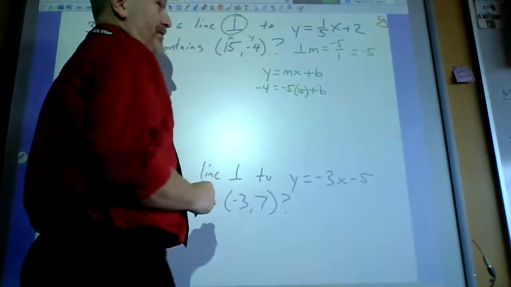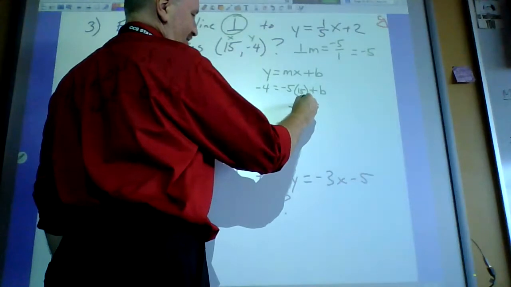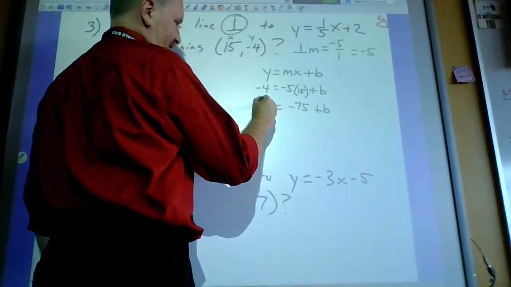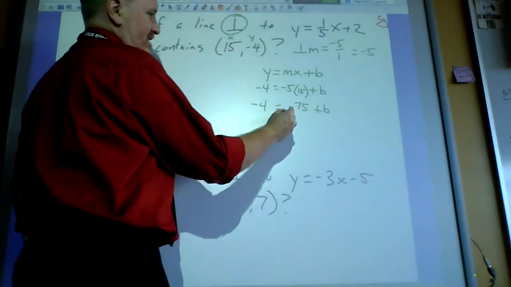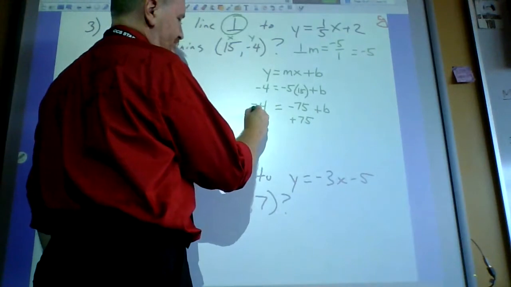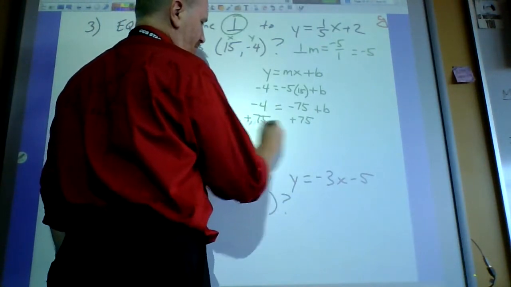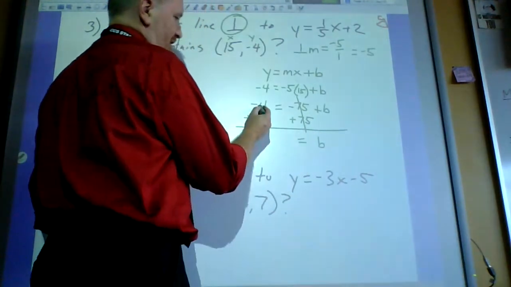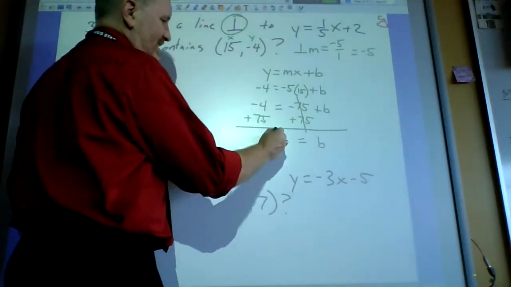Negative 5 times 15 is negative 75, plus b, equals negative 4. So I have to get rid of that 75. I add 75 to both sides, and they cancel out. So b equals negative 4 plus 75, that would be 71.